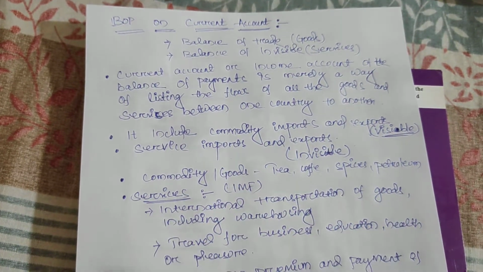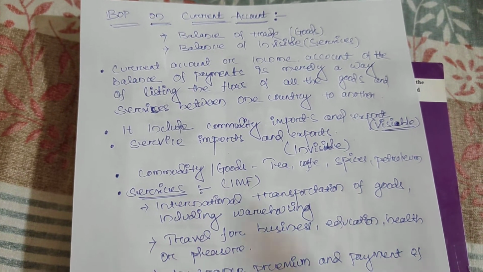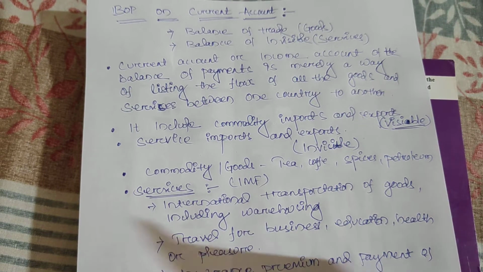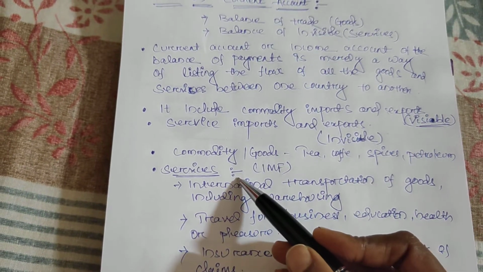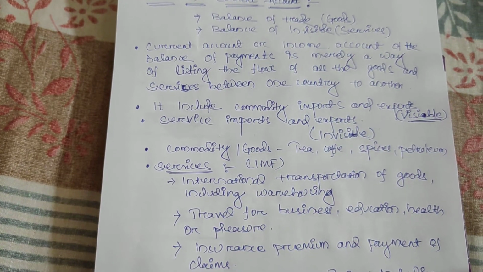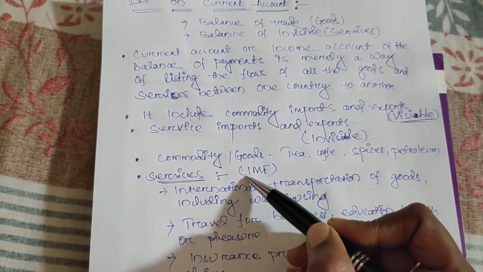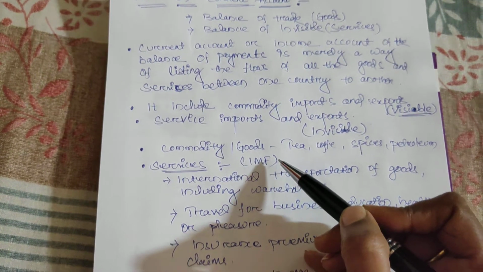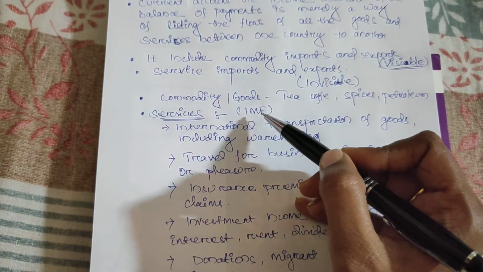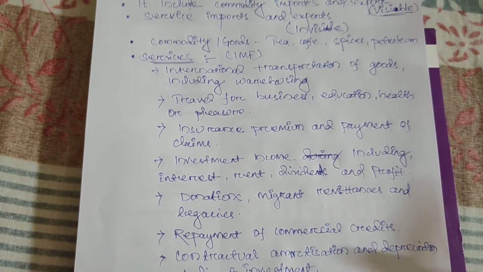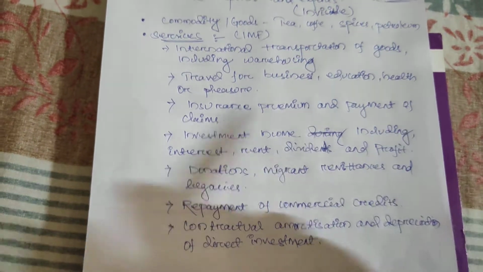Goods, we know: tea, coffee, spices, petroleum, cotton, machinery, different types of goods. Now we'll come to the second part, what types of services are imported and exported and included in the balance of payment. According to the IMF, International Monetary Fund, these services are counted for the balance of payment. So what are the services?